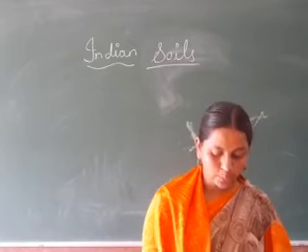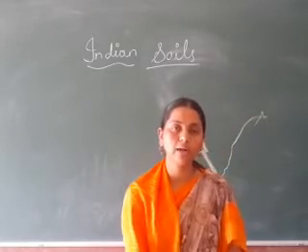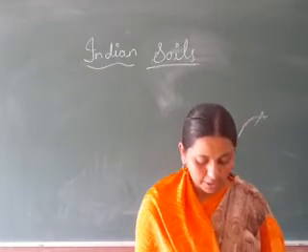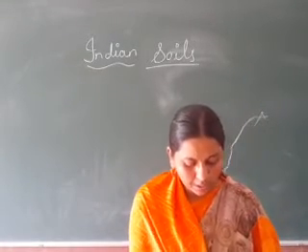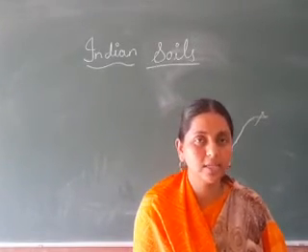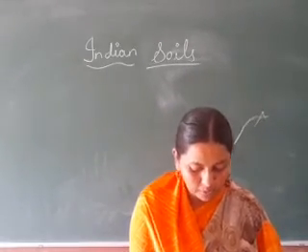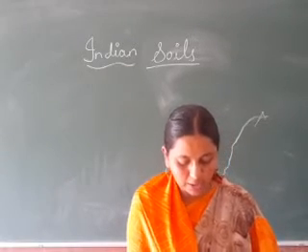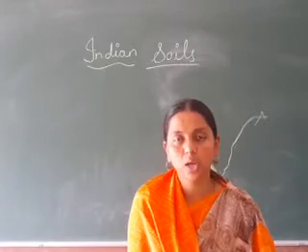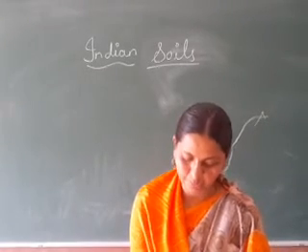So alluvial soil is very important for agriculture, and it is a fertile soil.